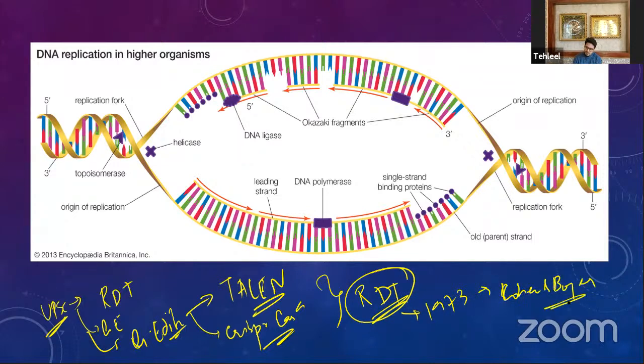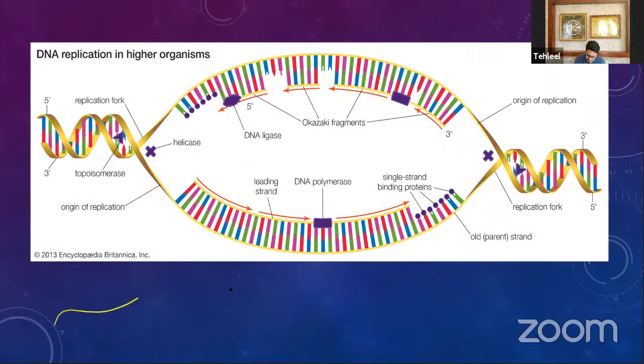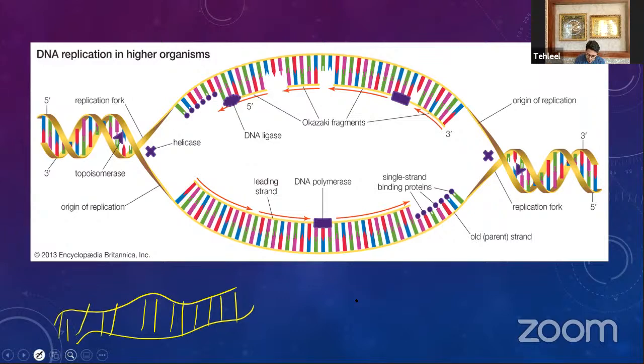Now, when you want to edit a gene, you need to have a particular gene editing technique. But before editing a gene, suppose you have a gene in place. Suppose this is your DNA, and what you want to do is add a particular sequence to this DNA.